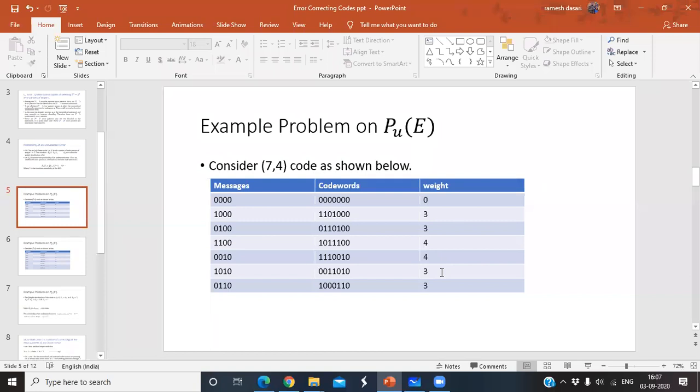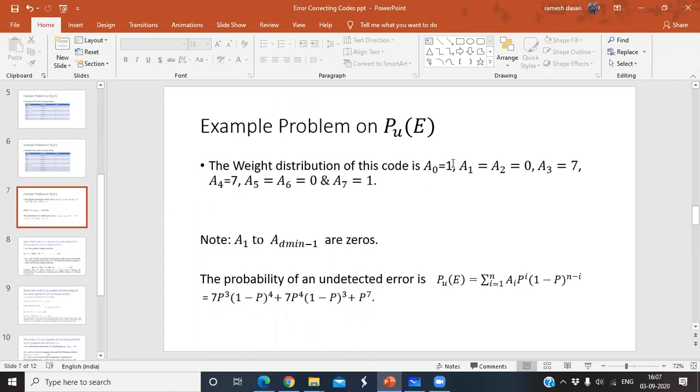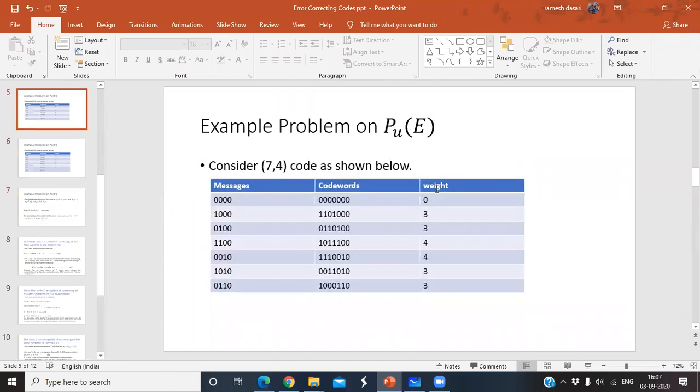So how many code words have weight 0? Only one code word. Yes, so that's why A_0 equals 1. So how many code words have weight 1?